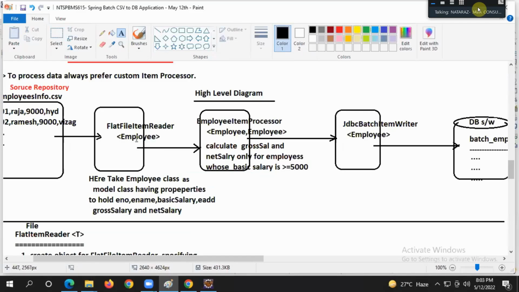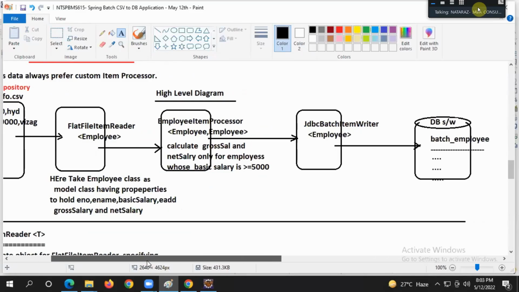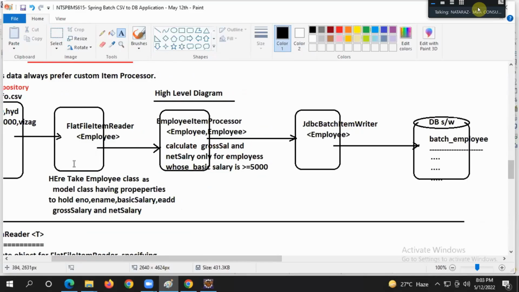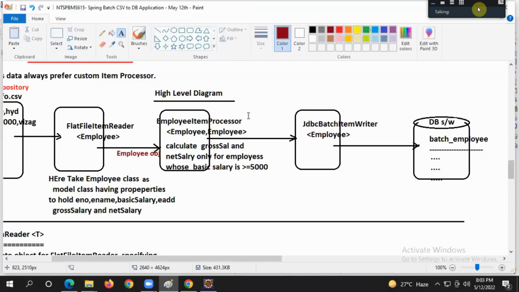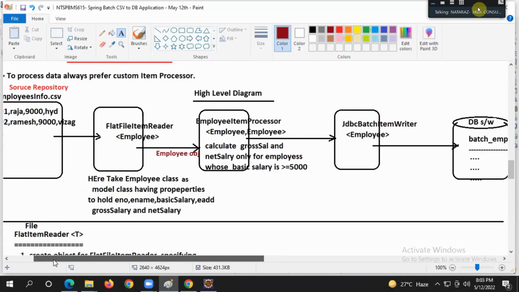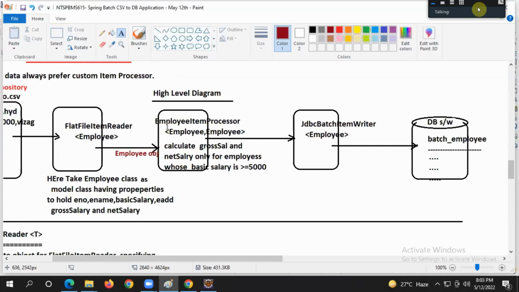Super. Flat file item reader employee. This will read the data and store it into what? Into an employee class object. Okay. This is the item processor, guys. What does it give, guys? Employee object. Employee item processor, employee, employee.